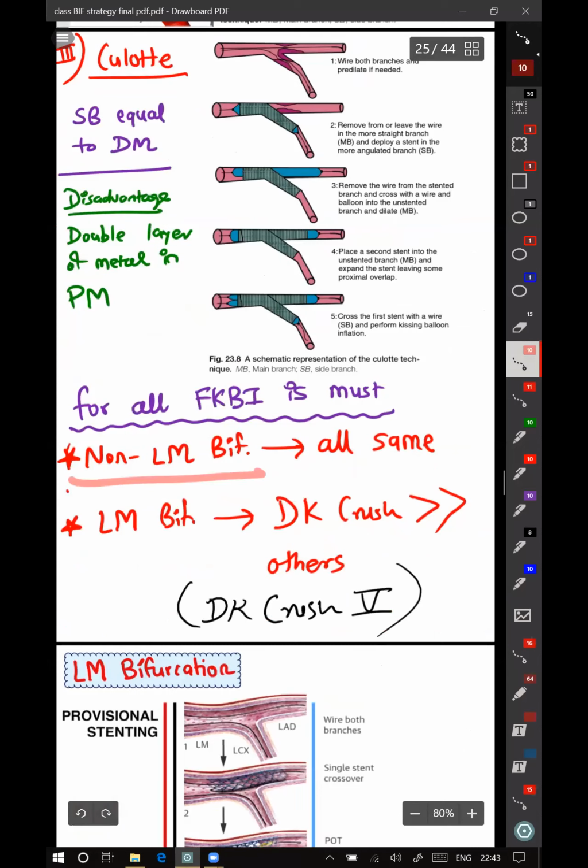So for non-LM bifurcations, all these strategies which I mentioned above are equal according to the studies done till now. For LM bifurcation, according to the DK Crush 5 study, DK Crush has been proven superior to other methods.